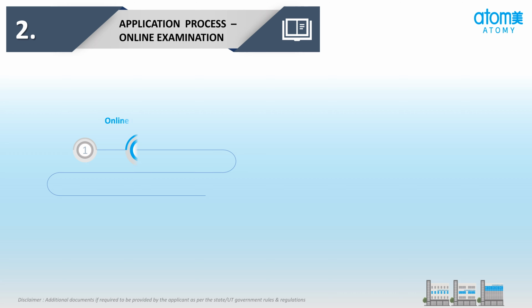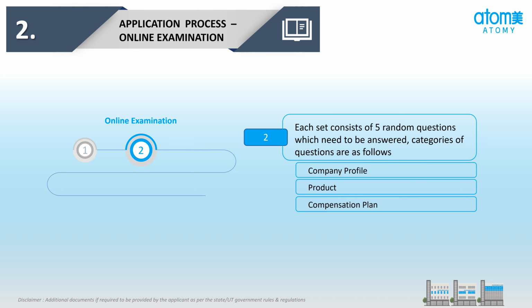Next is stage 2, online examination. In the online examination, there are 5 sets of random questions which need to be answered. The categories of the questions are as follows: company profile, product and the compensation plan.